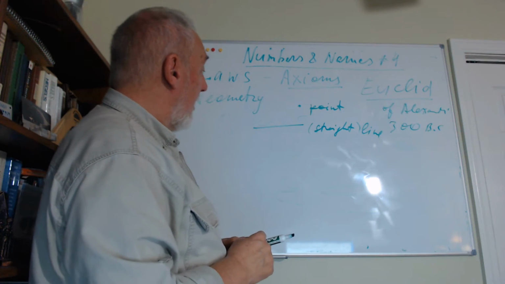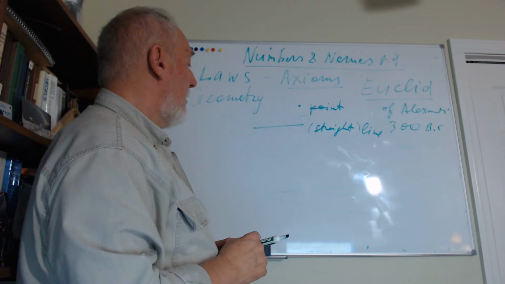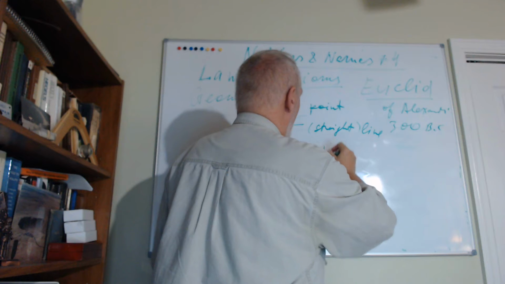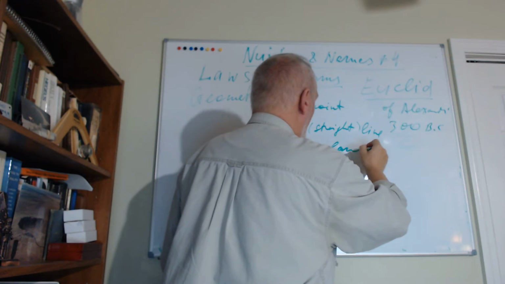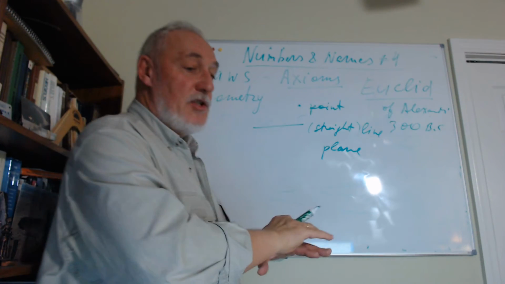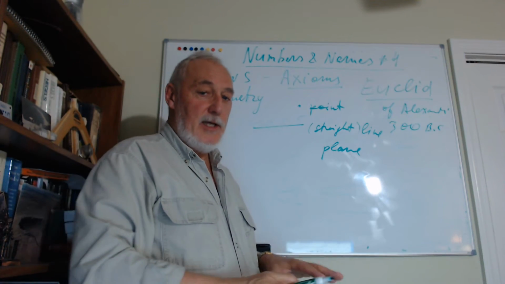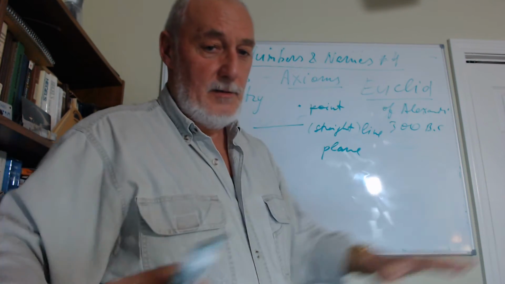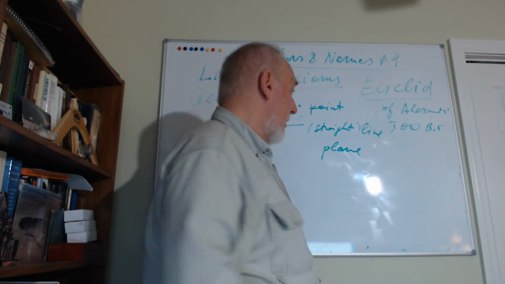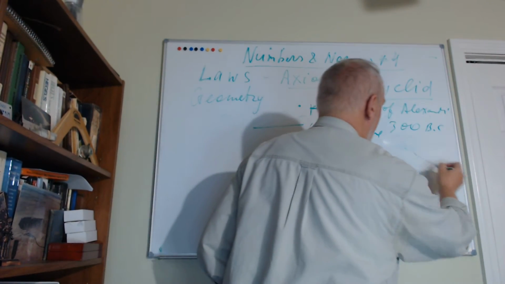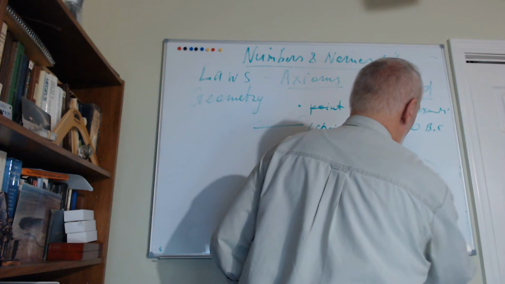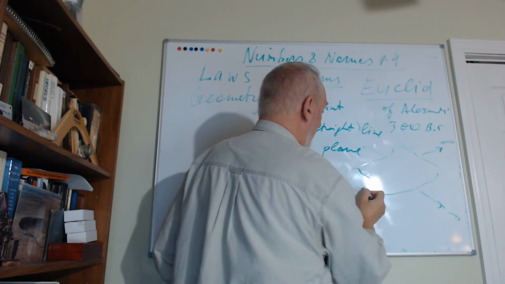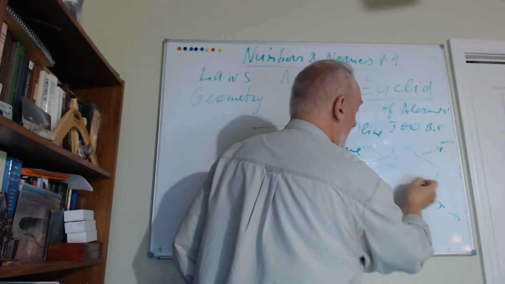And then what do we have else? We have something called a plane. Plane is just a straight surface, something like a table, but stretched to infinity, in all directions.